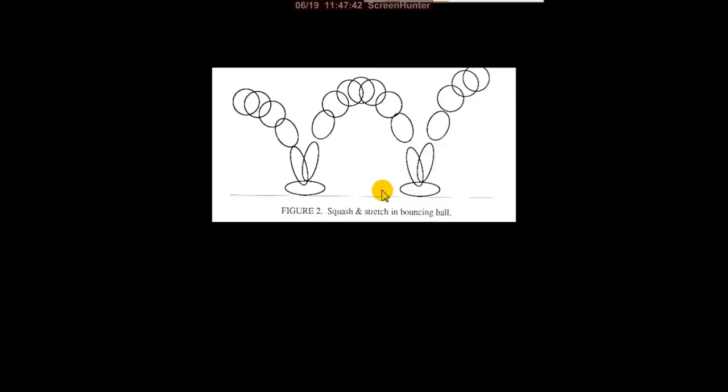Then it touches the ground, and again it bounces into the air. The same thing continues for the bouncing ball. Here we are using squash or recoil. At the hitting area the ball is in the squash or recoil position, and it jumps into the air. There the ball stretches. We use the stretch to indicate the sense of speed. So this is the bouncing ball. We will definitely do it in a practical also.